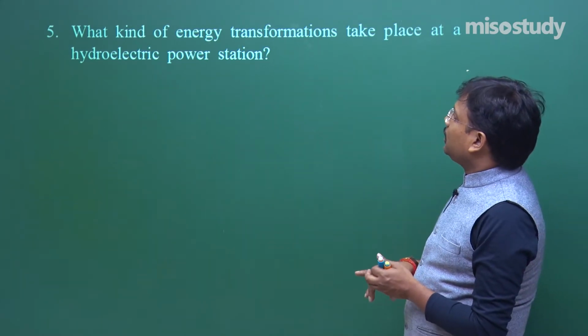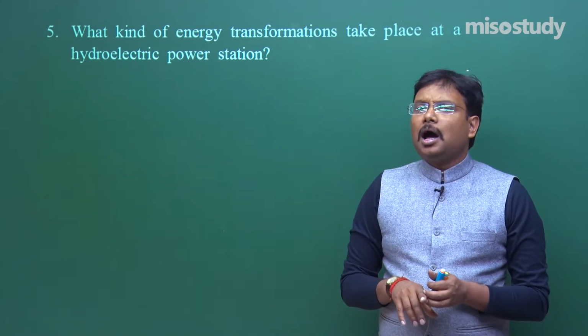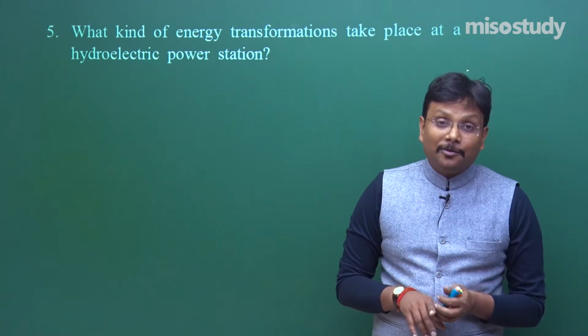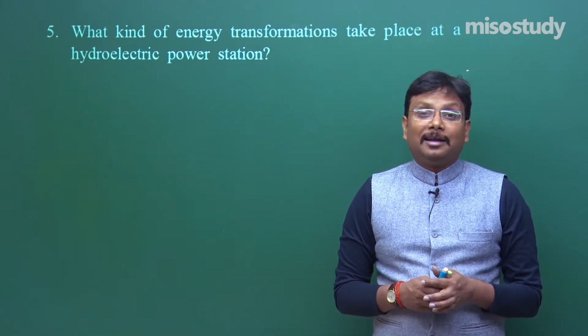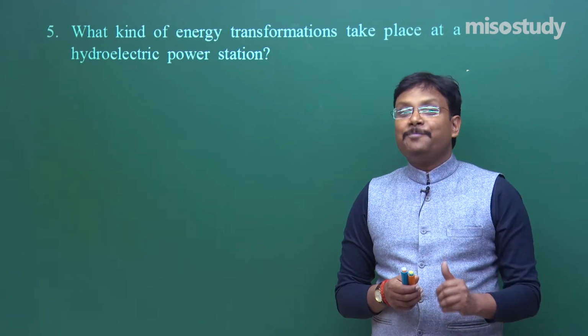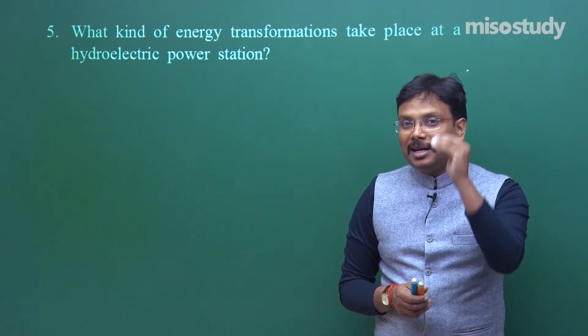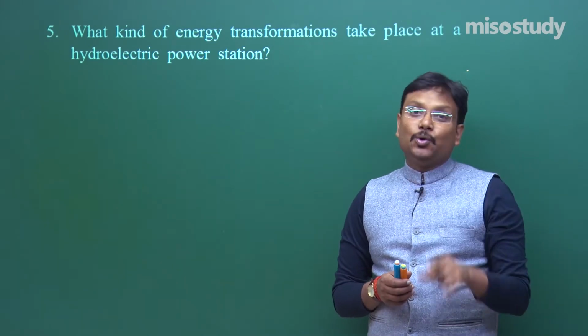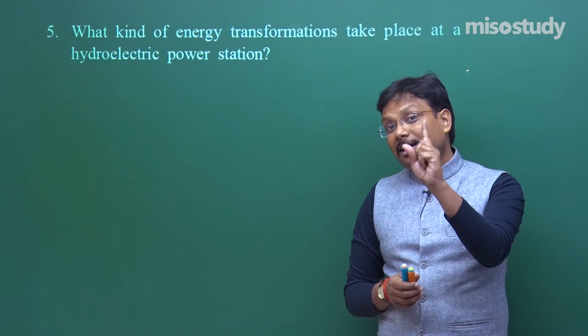So energy transformation: you can say potential energy is converted into electric energy, or I can say the mechanical potential energy of water is converted finally into electrical energy.